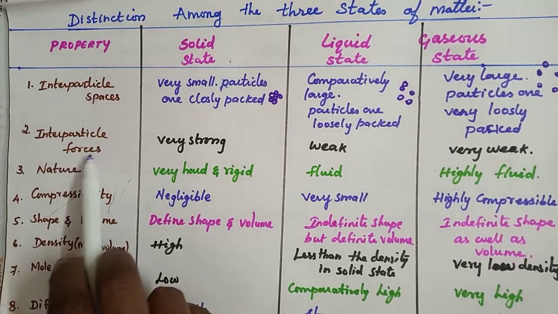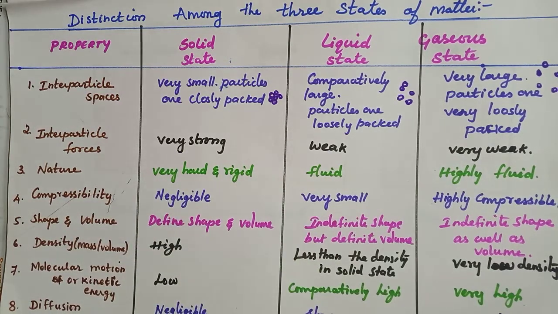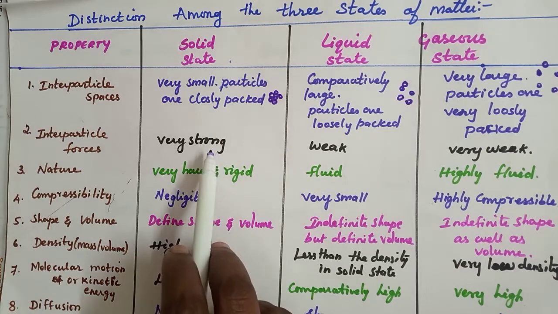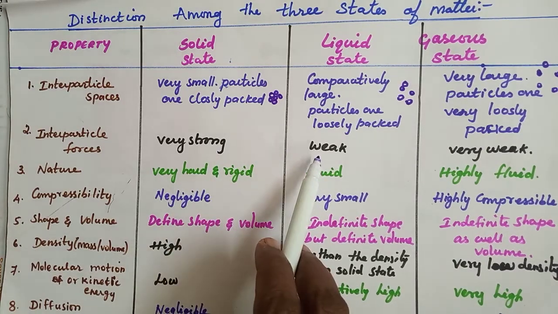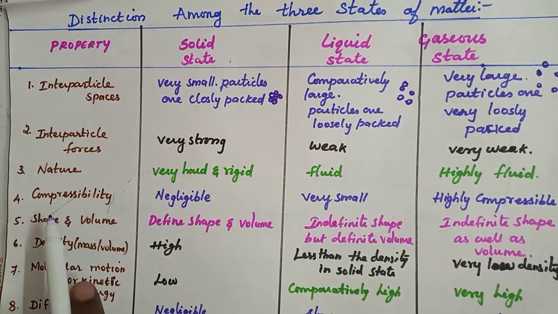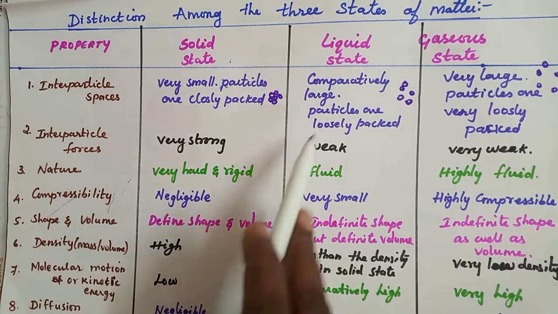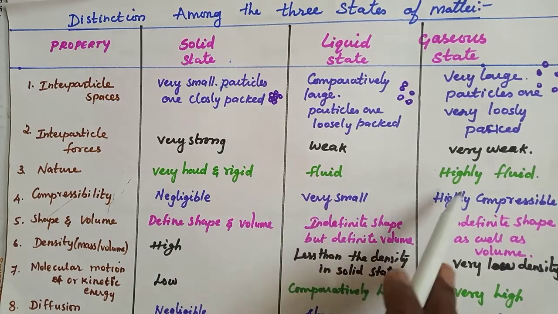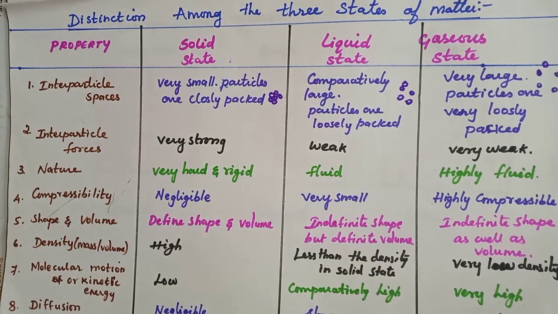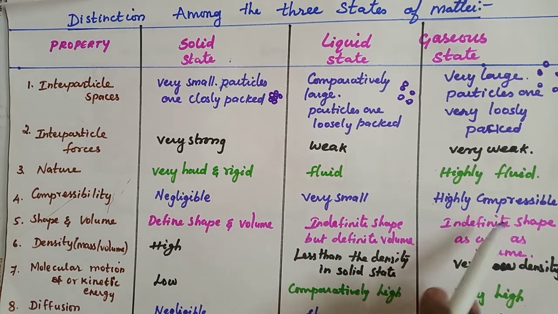Next one is interparticle forces. Here they are very strong, here weak, here very weak. So solids will not flow, liquids will flow, and gases also will flow. Next one is nature. Naturally, solids are very hard and rigid, but liquids and gases are fluid in nature. Compressibility: negligible in solids, very small in liquids, highly compressible in gases.